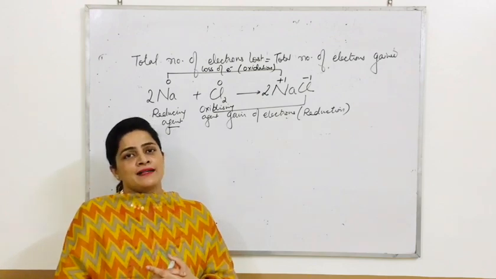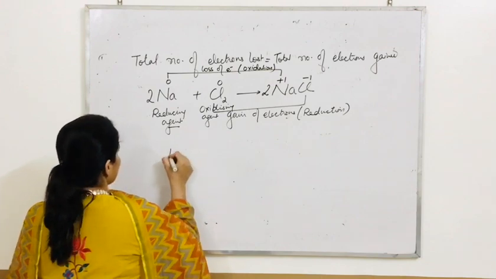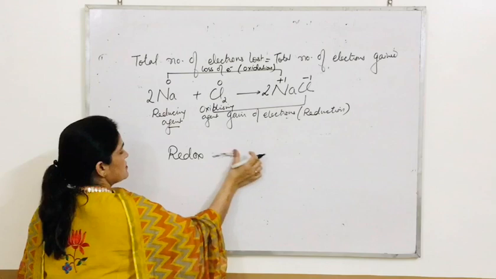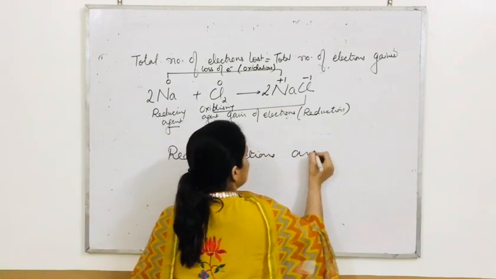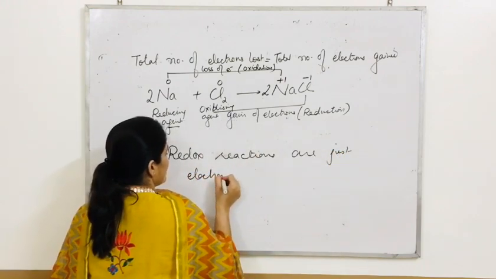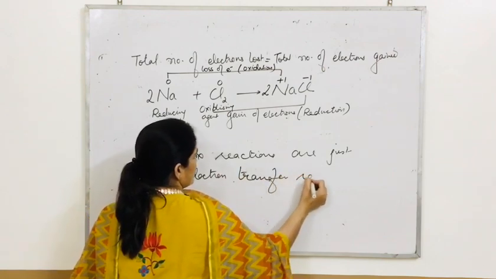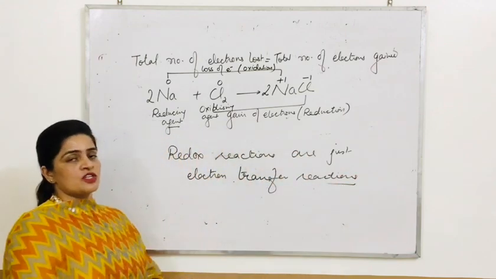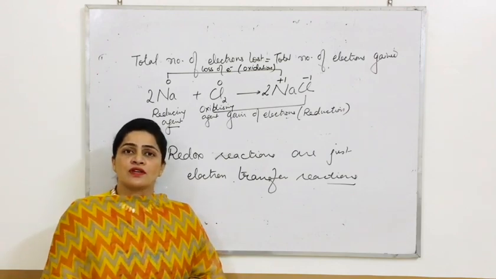According to this concept, sometimes it's said that redox reactions are just electron transfer reactions, because in oxidation and reduction there is loss and gain of electrons involved. So this is all about the electronic concept.